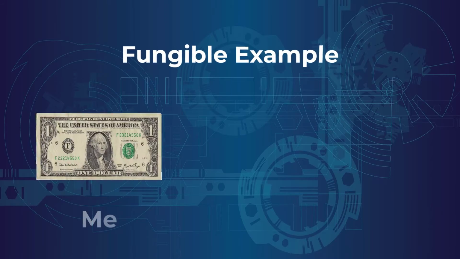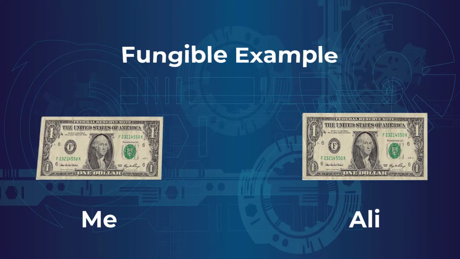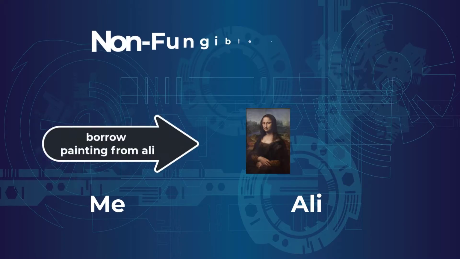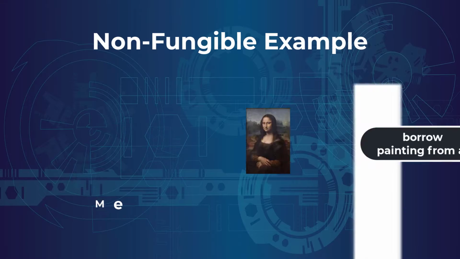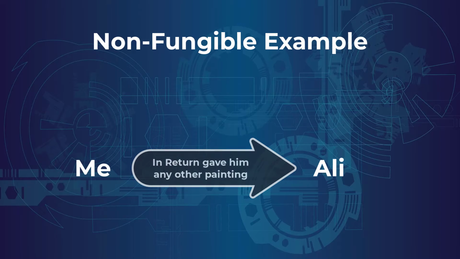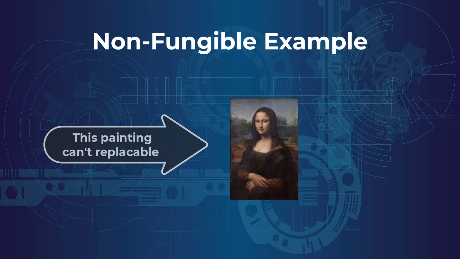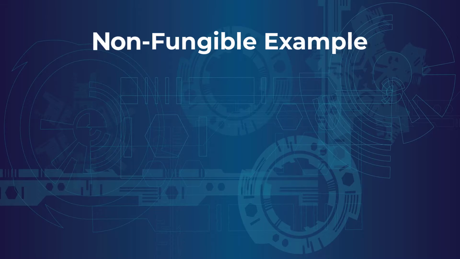For example, I have $1 and on the other side Ali also has $1, so I can replace this dollar with Ali's. This is called fungible. On the other hand, if I borrow a painting of Mona Lisa from Ali and in replacement I give him any other painting, Ali will say no, this is not my Mona Lisa painting, I want the Mona Lisa painting which I gave you. So that is called non-fungible.